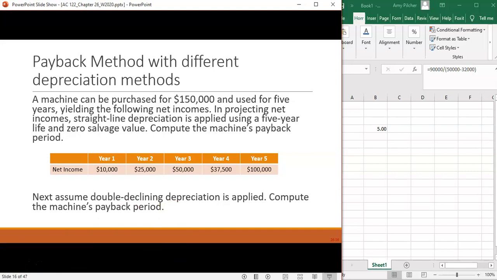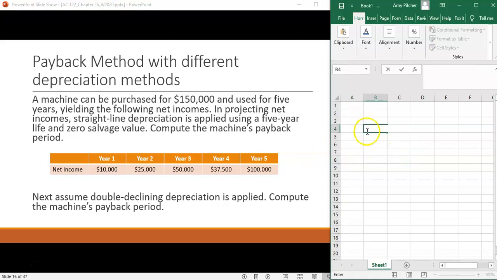We might also have different depreciation methods. So we know that depreciation methods affect our payback period. So we have this machine that we're looking at that can be purchased for $150,000. And we're trying to determine what the straight line depreciation is and what the machine's payback period will be, whether we use straight line or double declining balance. So first we're going to use straight line depreciation. And we're going to look at our years.